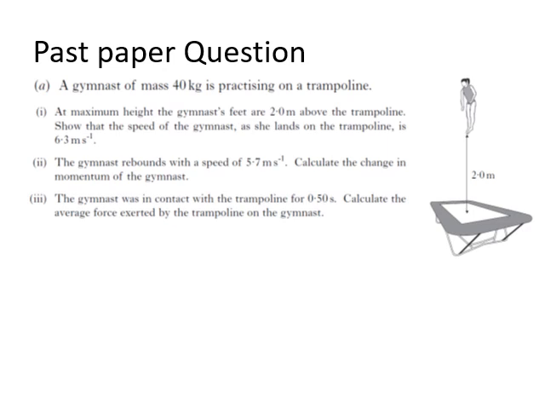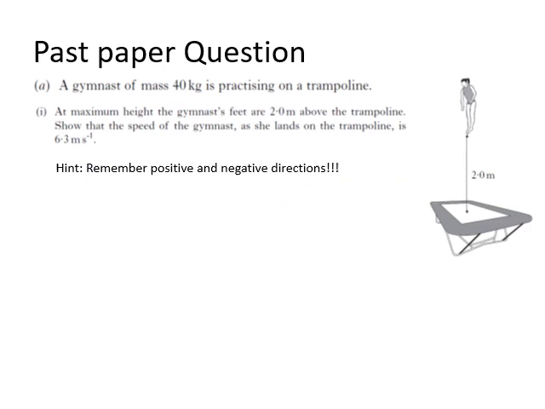To solve this particular problem, we're going to use an equation of motion, because we have our initial velocity, which is 0 at the maximum height, an acceleration of 9.8 meters per second squared downwards, and a displacement of 2 meters. In this case, we've made positive being downwards, but you could make positive being upwards, in which case you would get minus 6.3 meters per second here.